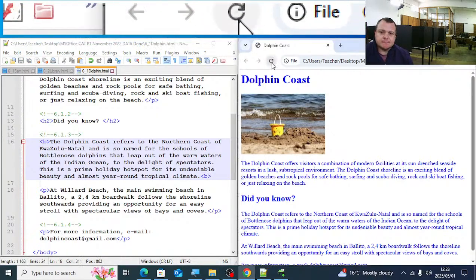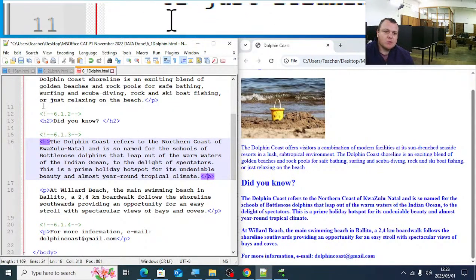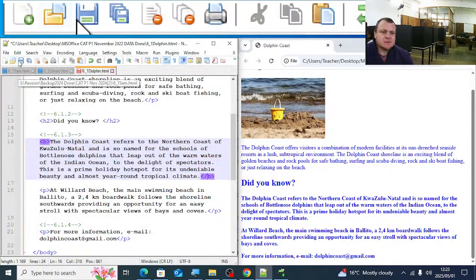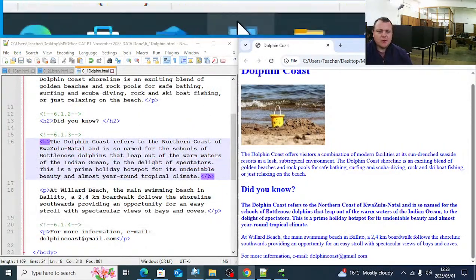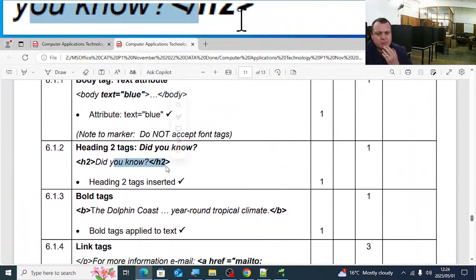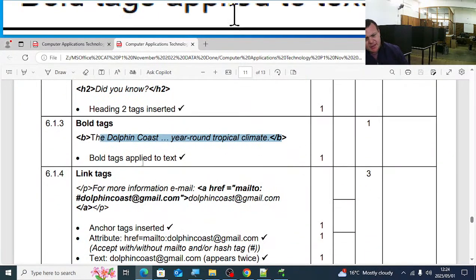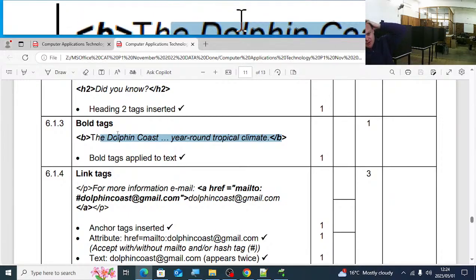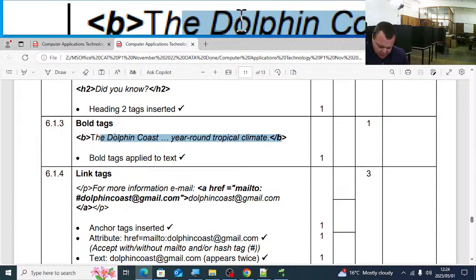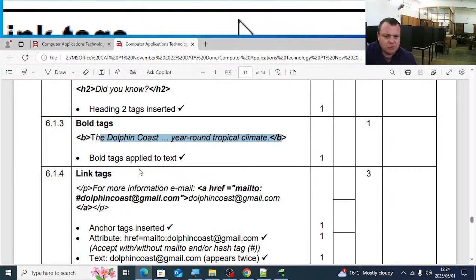Save, reload. You can see, hey, I didn't close it. Close the bold. Save, reload. Just quickly gonna go to the memo, guys. Let's see there. Body tag blue, that we did, H2, there we have bold, opening and closing tags. Check guys, it's 1 mark for opening bold and a 1 mark for closing bold. So if you leave out the closing bold, maybe you will lose the last mark.